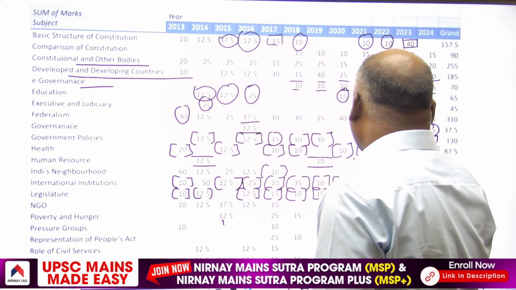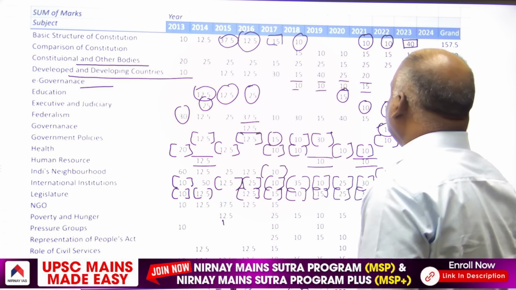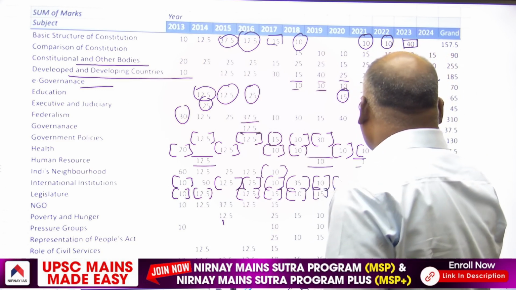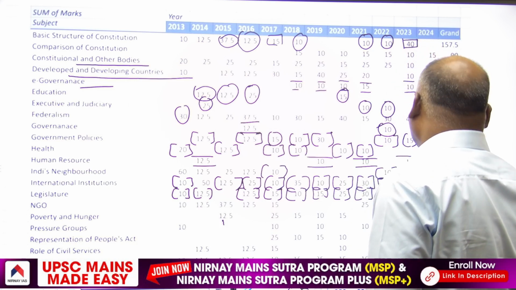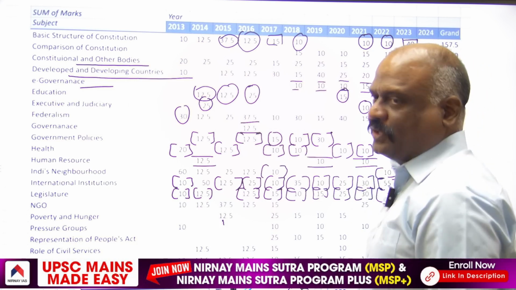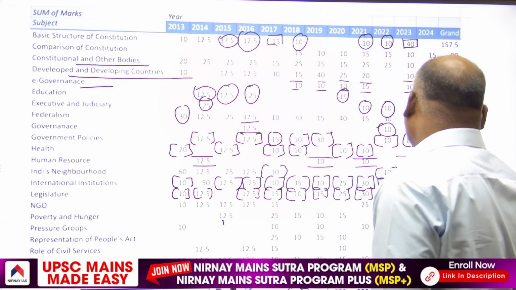2020, 25 marks. In 2021, 30 marks. In 2022, 10 marks. In 2023, 25 marks. That means one 10 marker and one 15 marker.